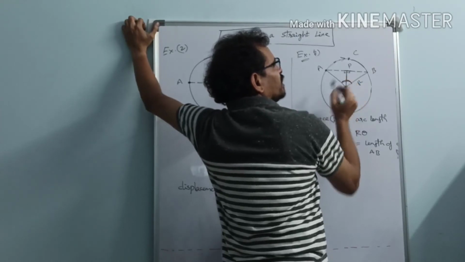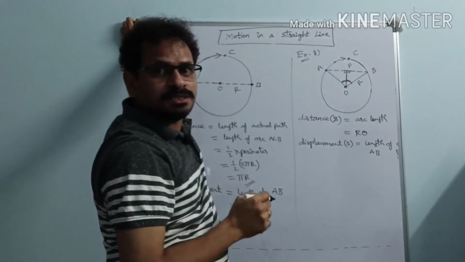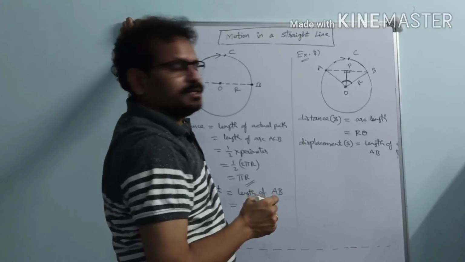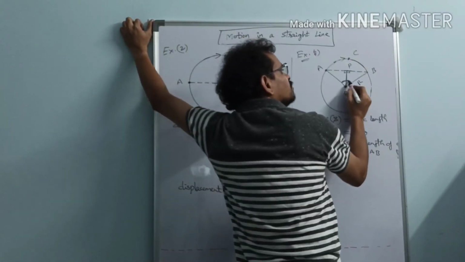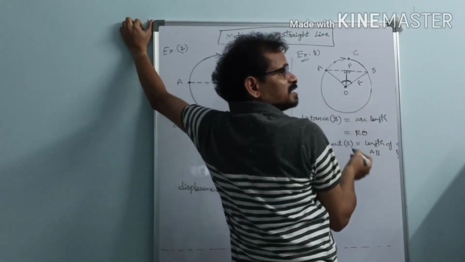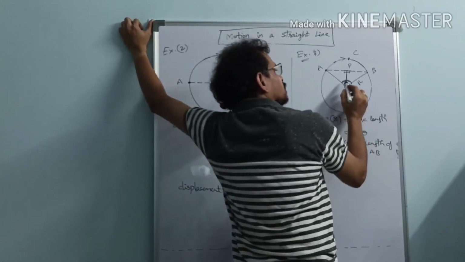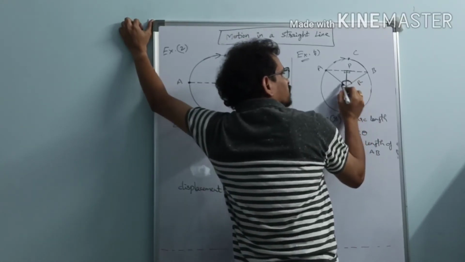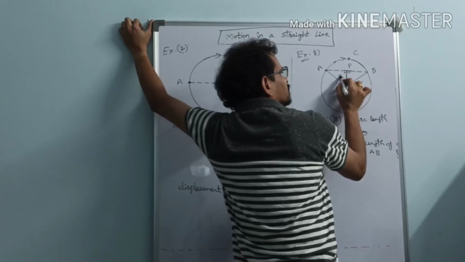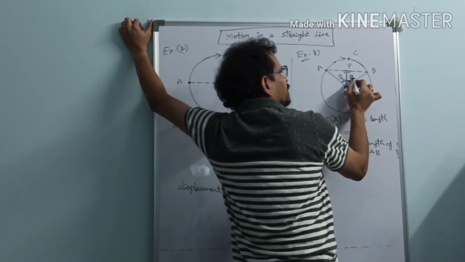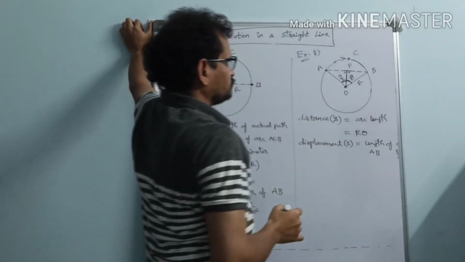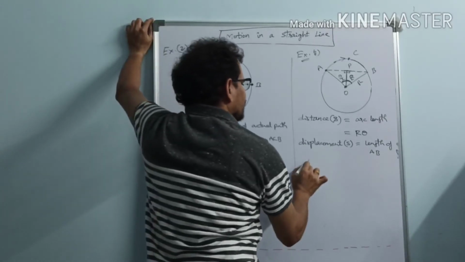Two sides and one angle are equal, so these triangles are congruent. So both angles must be equal. If the total angle is theta, then this will be theta by 2 and this will be theta by 2.